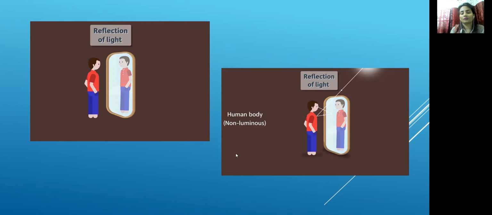So the whole process is called reflection. We understand what reflection is. Reflection helps us to understand what an object is, by image formation. This is all about reflection.